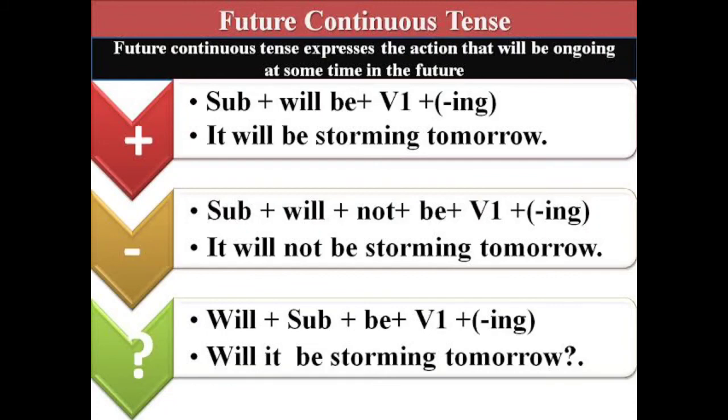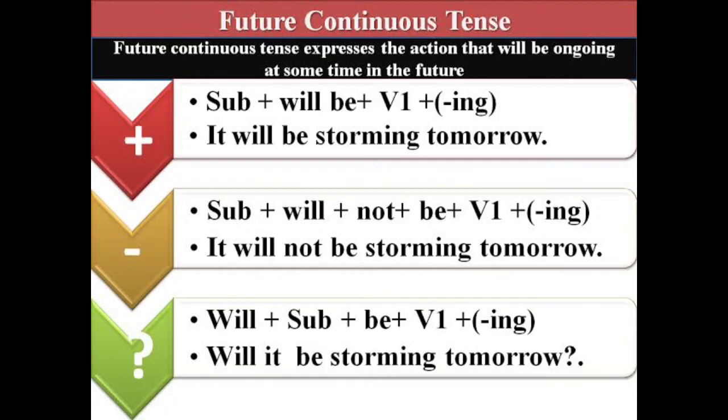Let's move on to the negative sentence, that is subject plus will plus not plus be plus verb plus ing. So see the sentence: it will not be storming tomorrow. So in negative sentence, simply we need to add not along with the be form of verb. So this is known as negative sentence in future continuous tense.